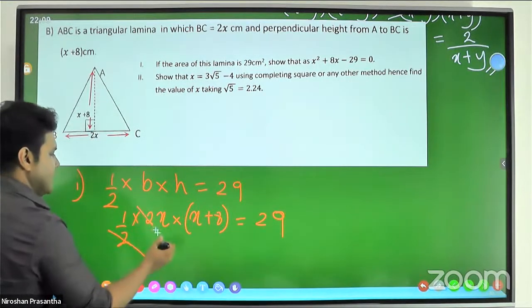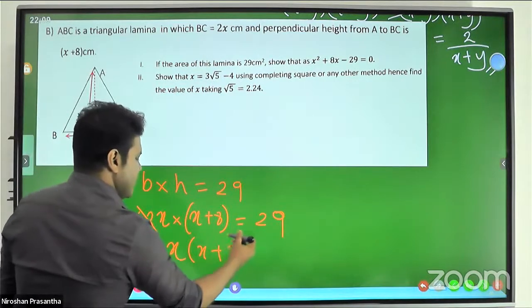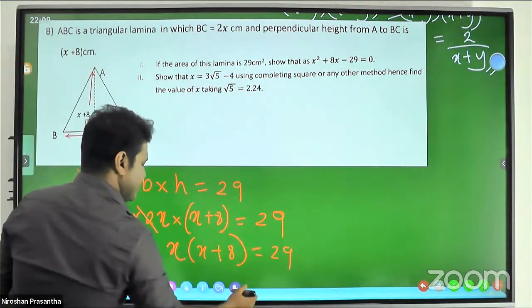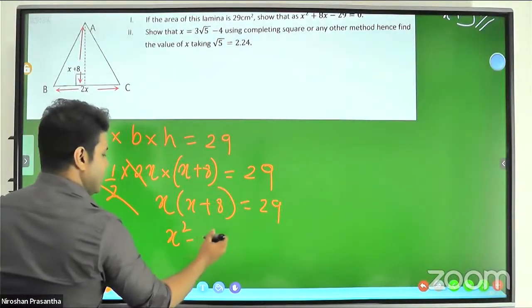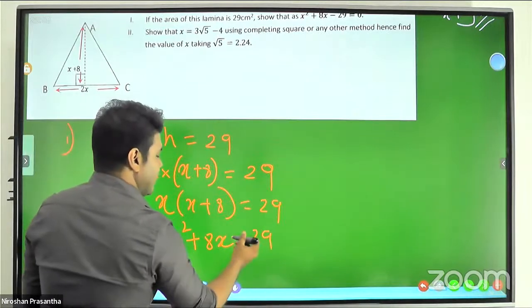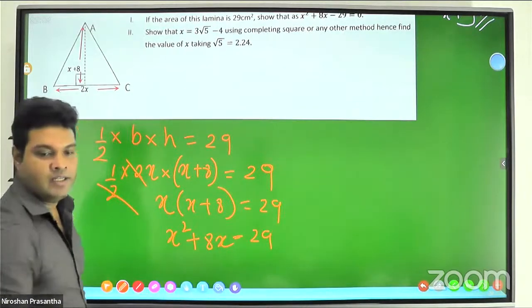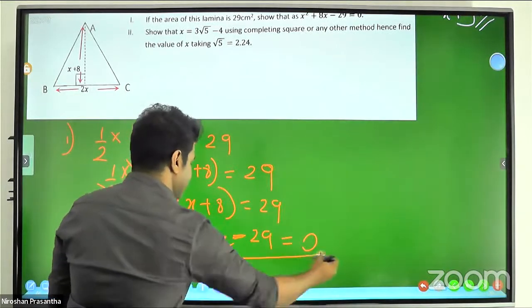The 2 and 2 get cancelled. This is x times x plus 8 equal to 29. So x squared plus 8x, and we can bring this 29 across, minus 29 equals 0.